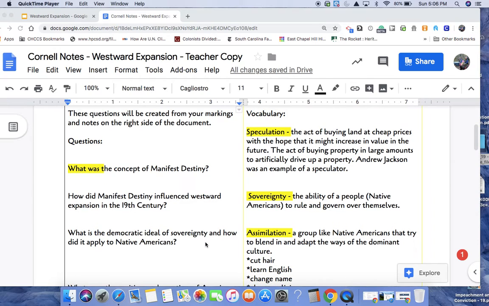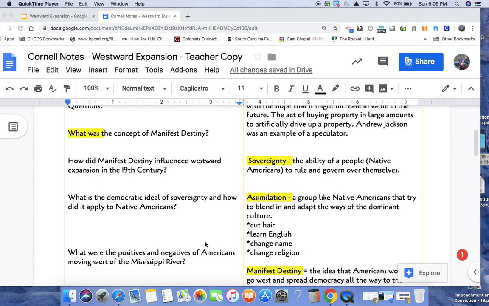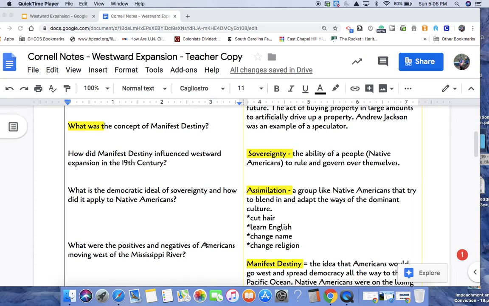Sovereignty can refer to the United States, but also Native American tribes as well. Do they have control to be able to rule over themselves? And lastly, we talked about assimilation. How does a minority group fit in or adapt to a dominant group? So Native Americans like the Cherokees cut their hair, learned English, changed their names, converted to Christianity.